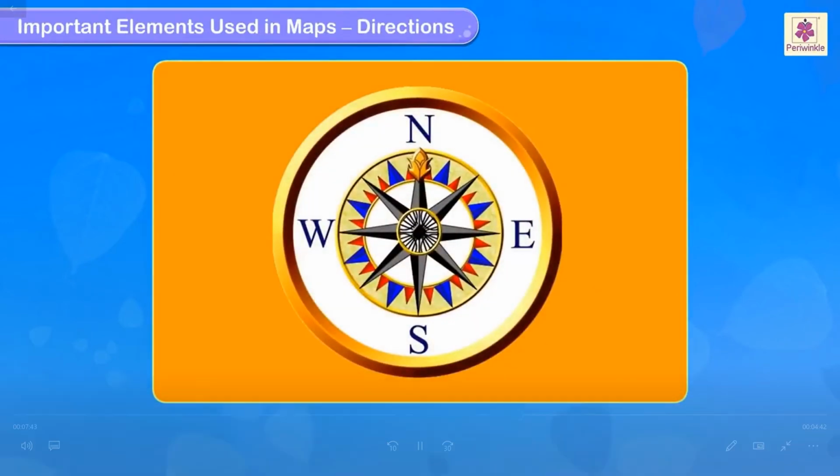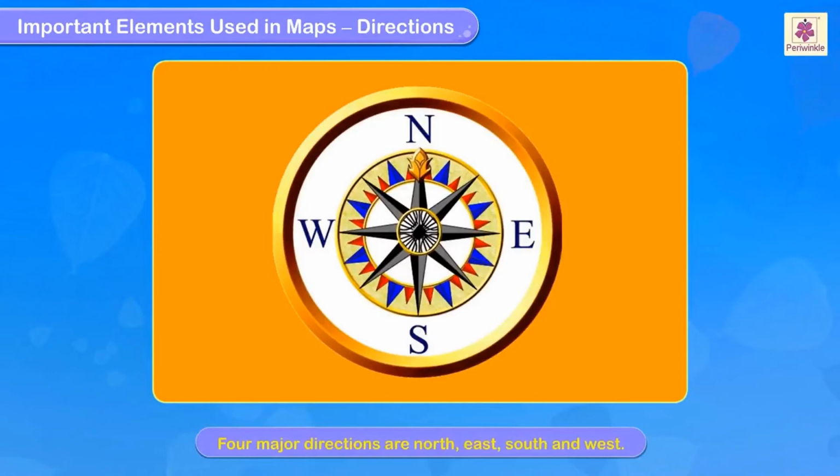Next, important elements used in maps, that is direction: north, south, west, east. The four major directions are north, east, south and west. They use the letters N for north, E for east, S for south and W for west.